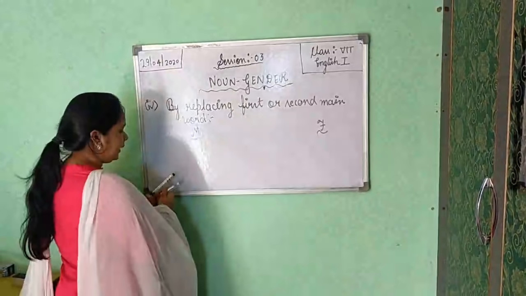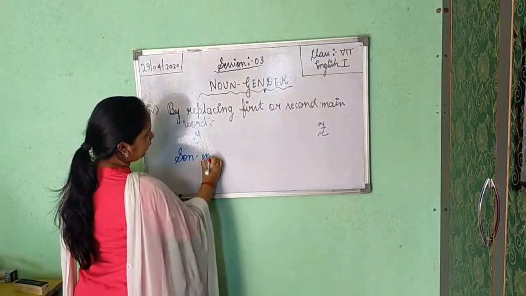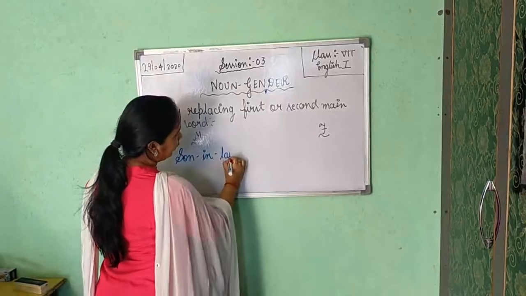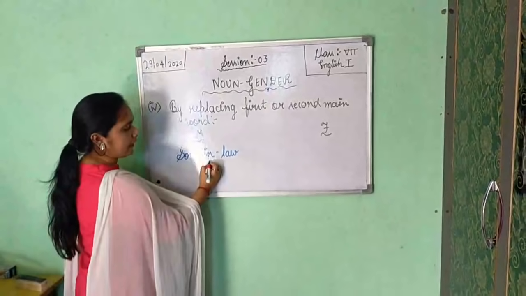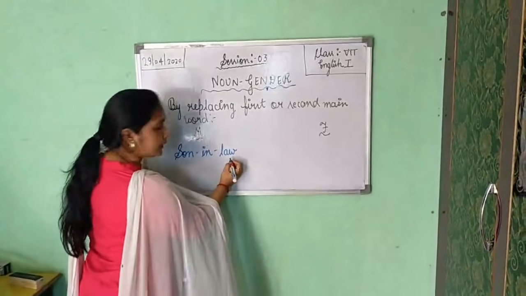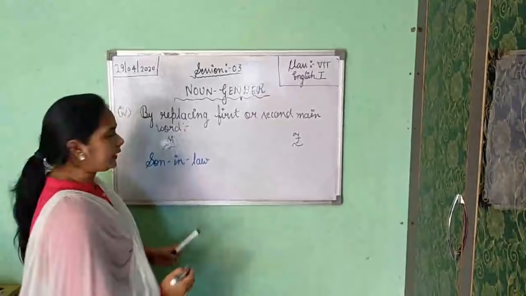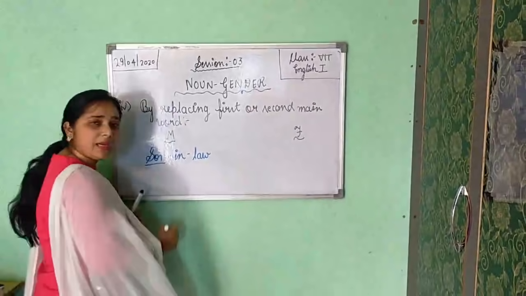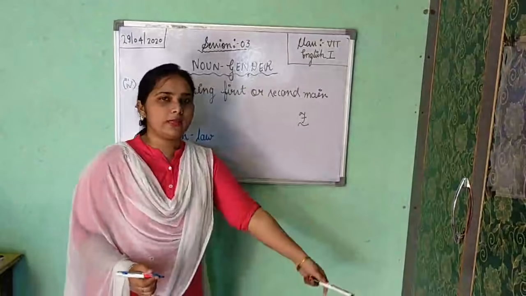For example, here, son-in-law. Son-in-law: first word, second word, and this one is the third one. So this son, which is the main word you are getting here? In son-in-law, I think son is the main word only. So it is replaced by the opposite of son.